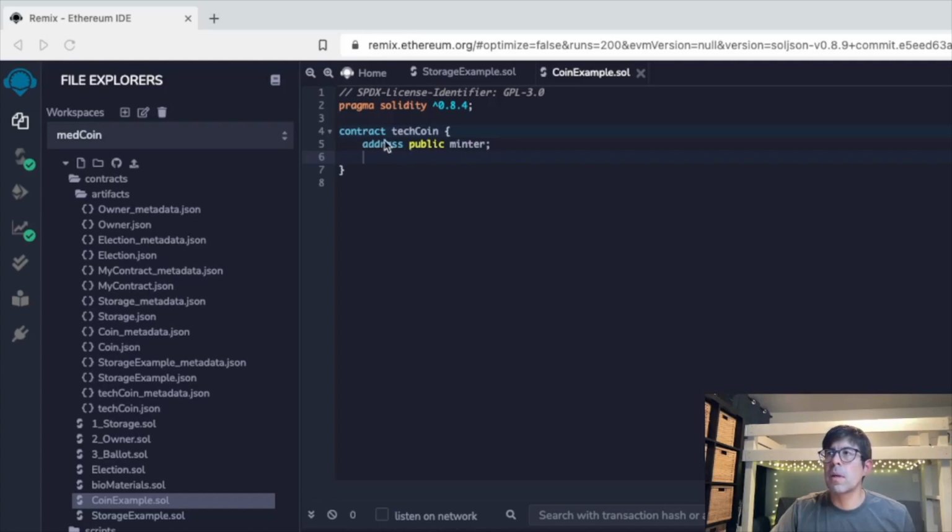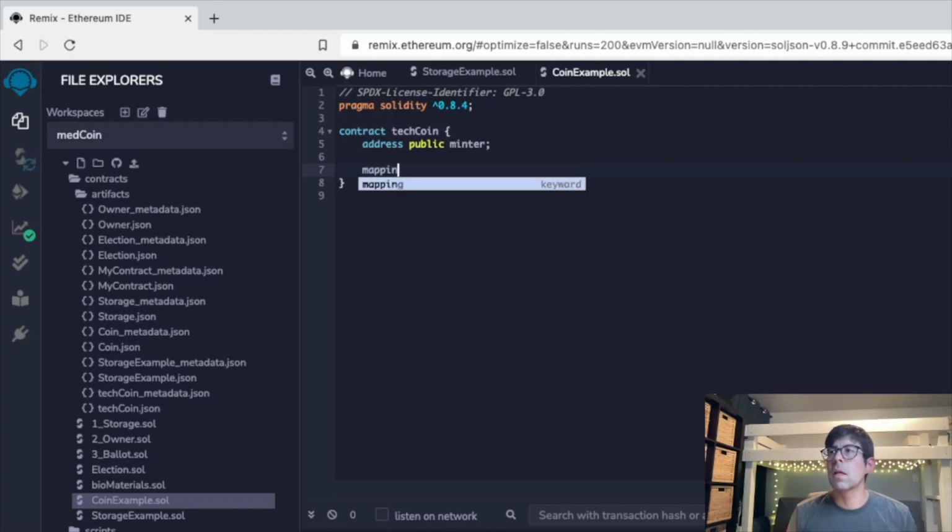So what we just wrote in this initial aspect of the contract is we assigned an address, which is a type of state variable used to store addresses or the public half of the key pair that I mentioned earlier. And remember from the last video, public makes this accessible outside of the contract. And so the next line of code is a mapping line. Essentially what this does is map an address to unsigned integers in a public state variable named balances.